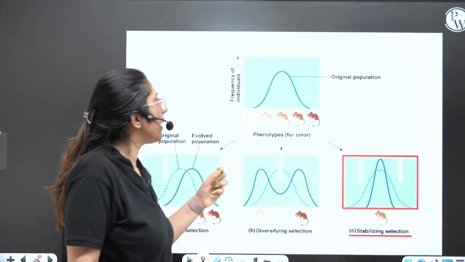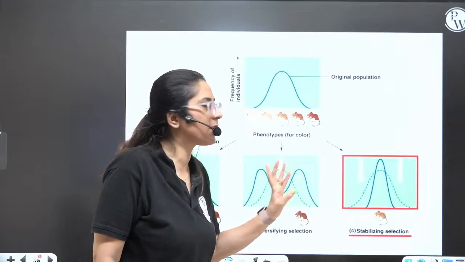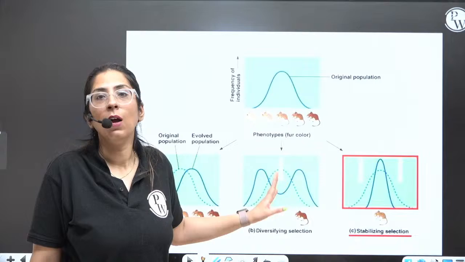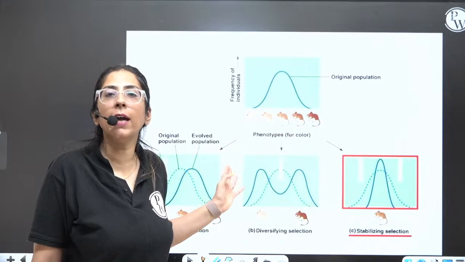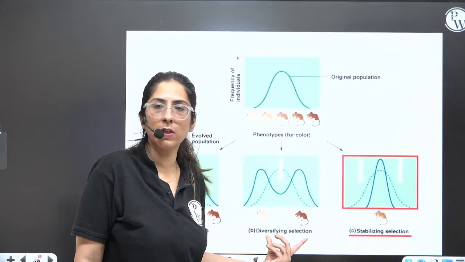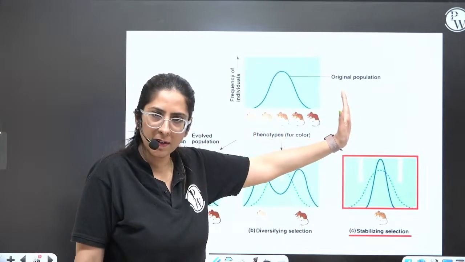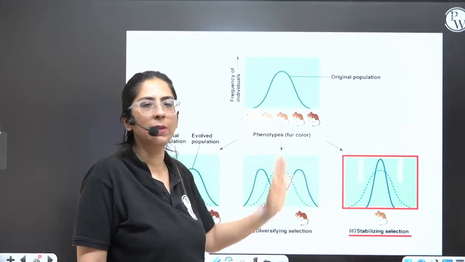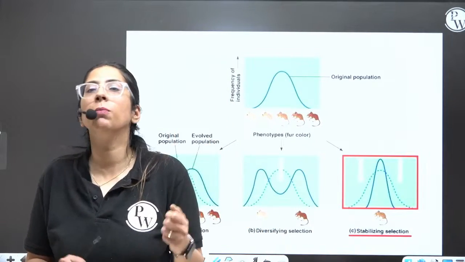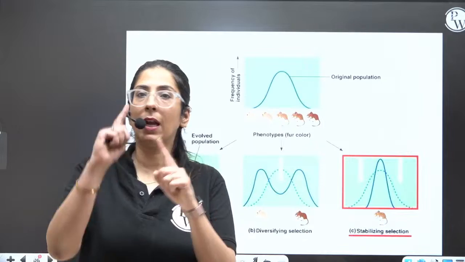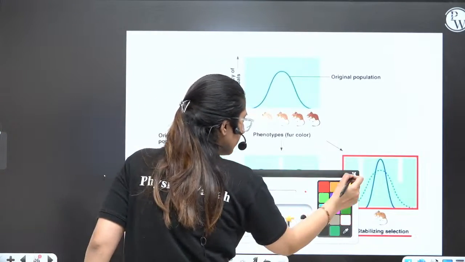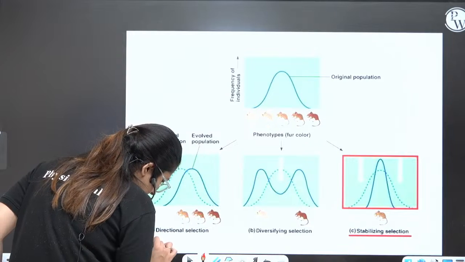Next, if we are selecting both extremes, like in sickle cell anemia, one the heterozygotes and one the normal homozygotes, this is diversifying selection. Directional means only one type. Diversifying means we are selecting the extreme types. Next is stabilizing, where we select the mean population. Human height, various examples are there. Again, I am repeating the examples. So first is antibiotic resistance. Shall I write it here? Antibiotic resistance.